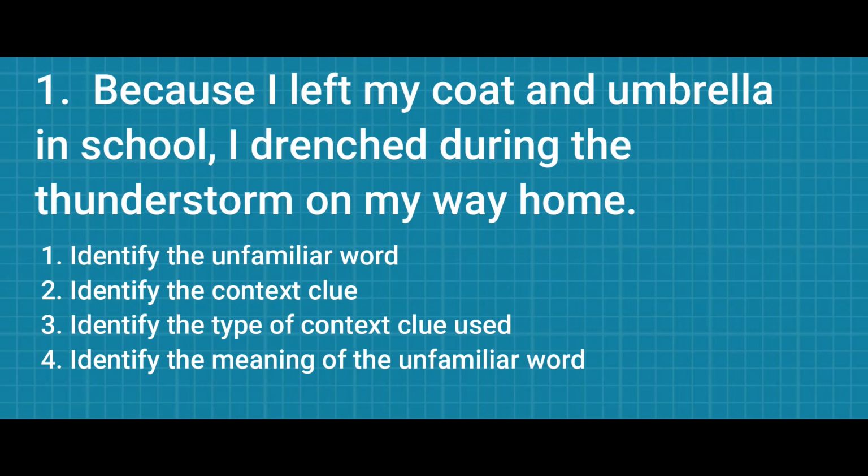It is cause and effect. What is the cause? I left my coat and umbrella in school. What is the effect? I drenched during the thunderstorm on my way home. Now, what is the meaning of drenched? The meaning of drenched is extremely wet, or wet thoroughly.